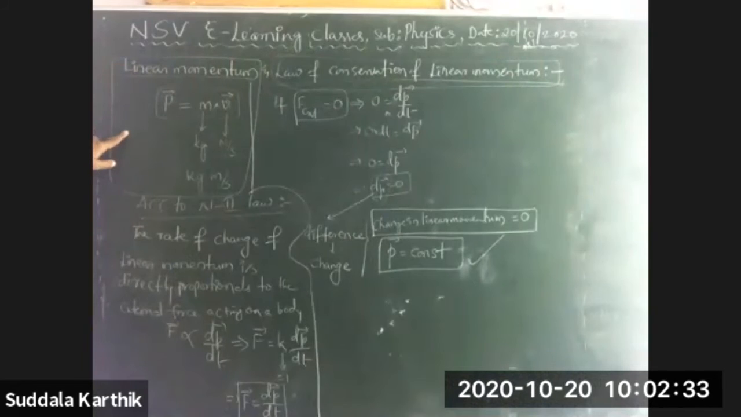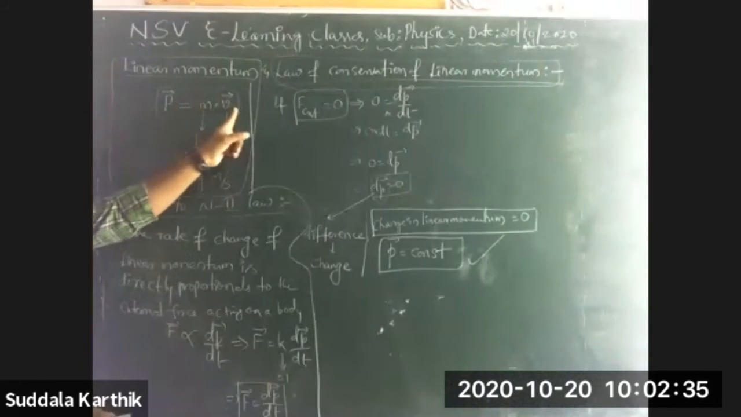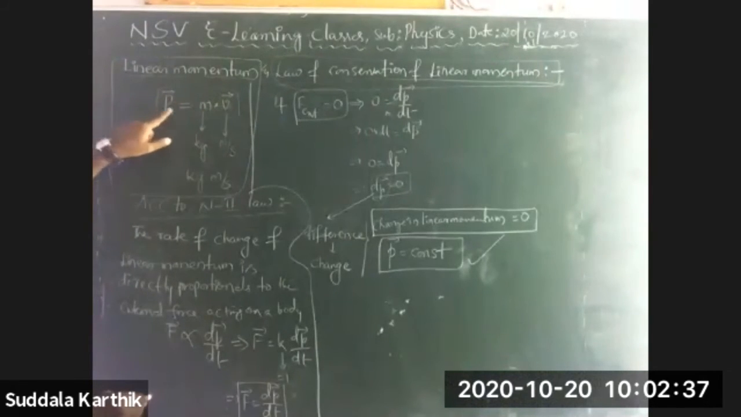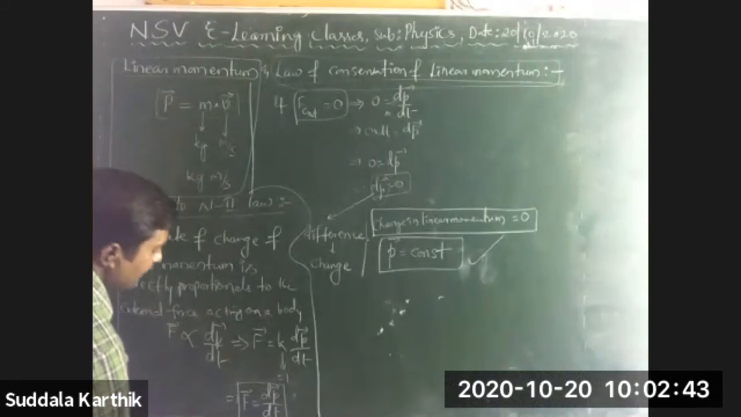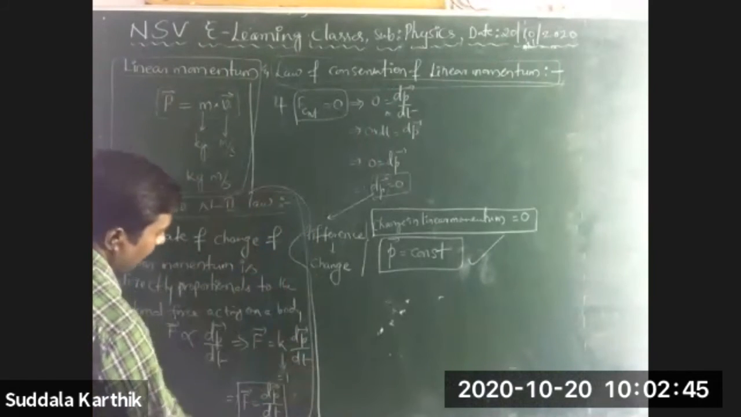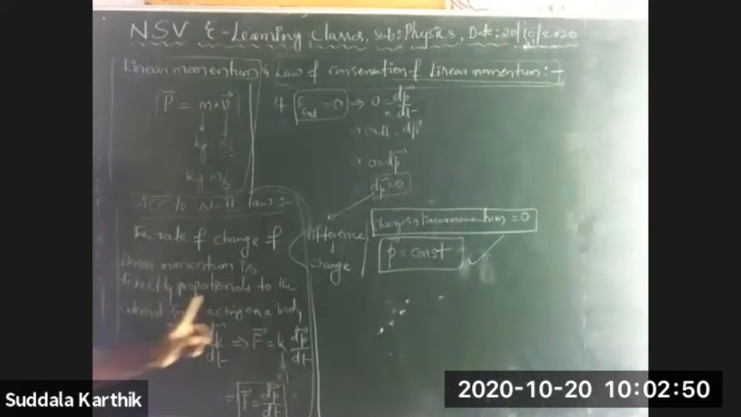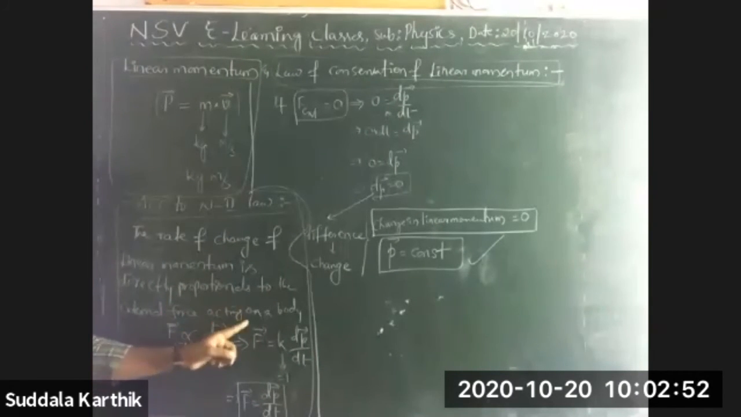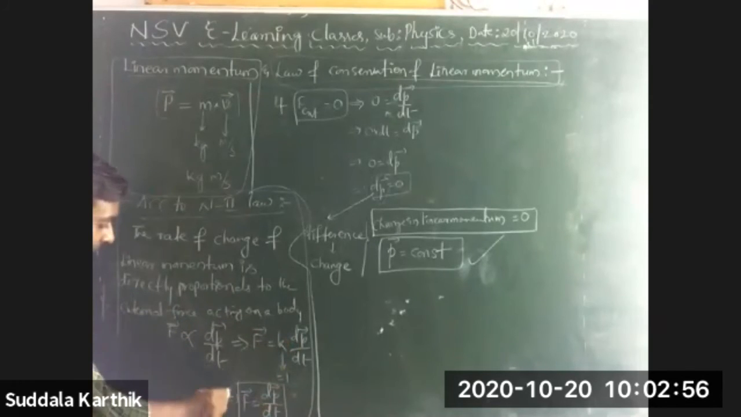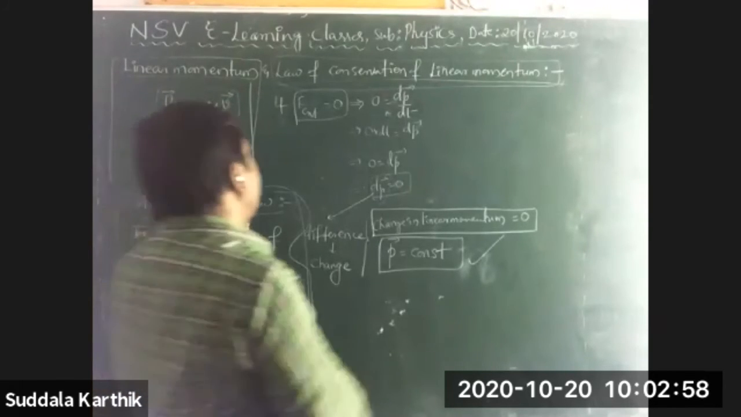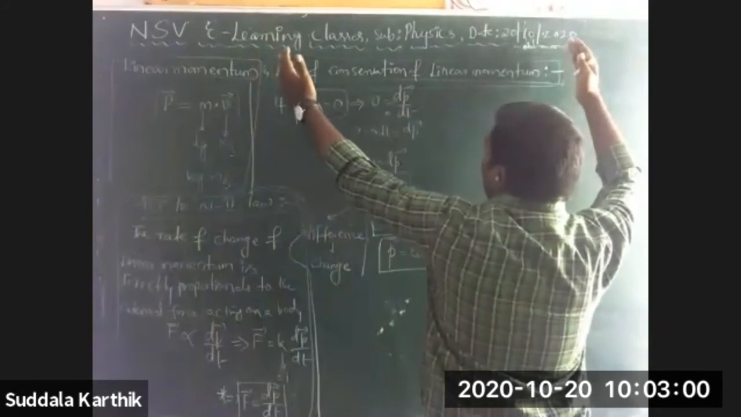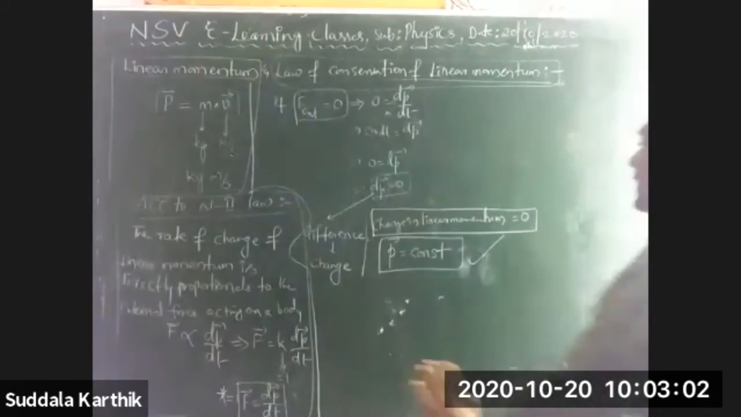What is linear momentum? The product of mass and velocity is called linear momentum. What are the units for linear momentum? kg meter per second. And according to Newton's second law, the rate of change of linear momentum is directly proportional to the external force acting on the body. I derived this and got this equation. Using this equation, I am explaining the law of conservation of linear momentum.